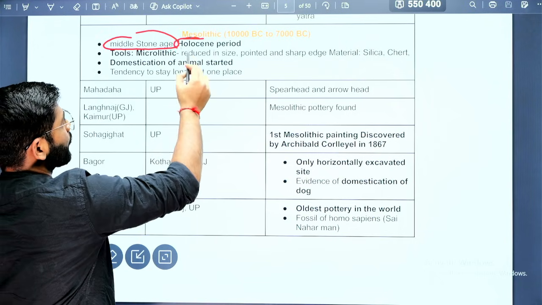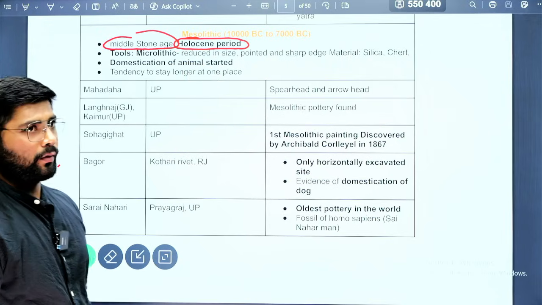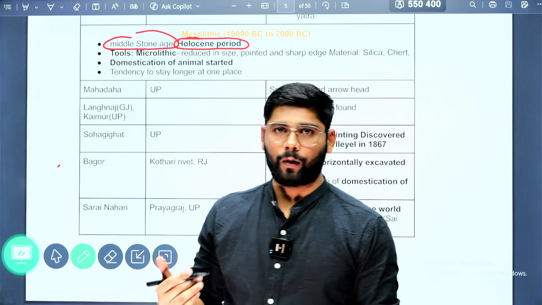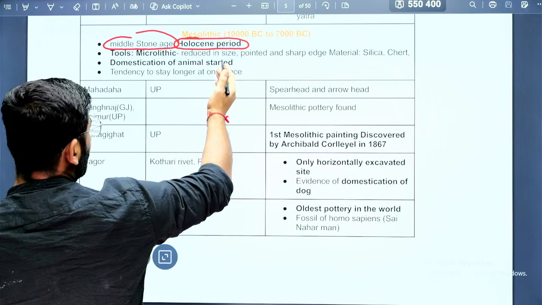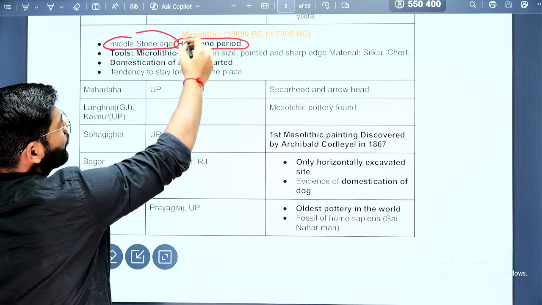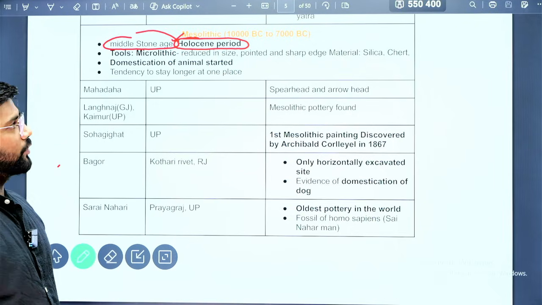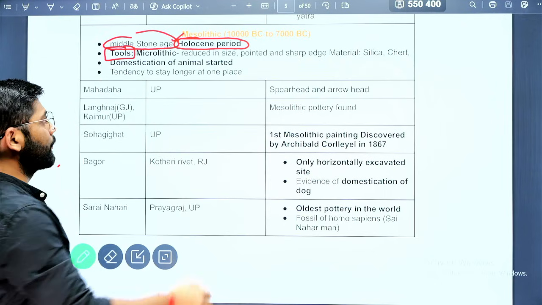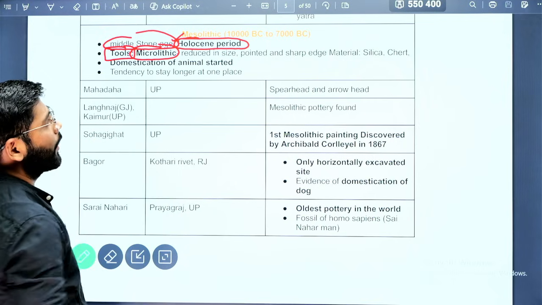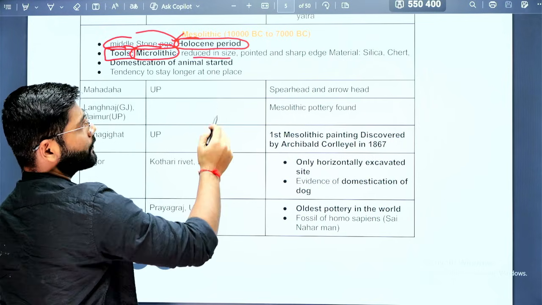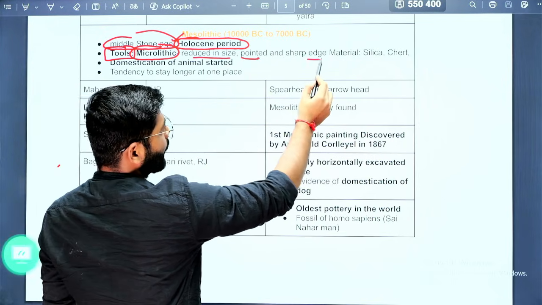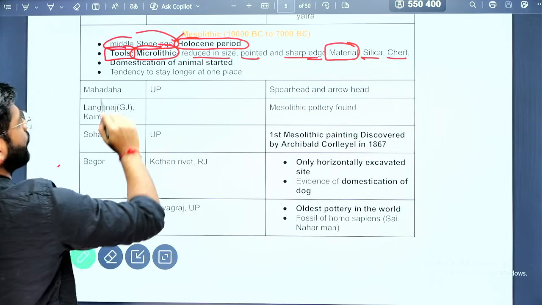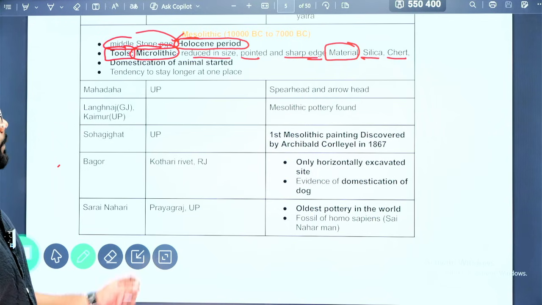Now the Holocene period started with the Mesolithic period. Now we are entering into the Anthropocene period, because of human-induced global warming. The period previous to the Anthropocene was the Holocene period, and that started with the Mesolithic period. Now if you see the tools in the Mesolithic period, these tools became known as microlithic. Why microlithic? Because they reduced in size, they were more pointed, they had sharp edges, and the materials used were silica, chert. These are the materials used during the Mesolithic period.